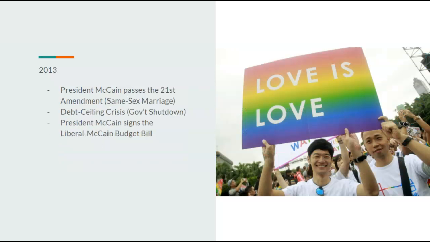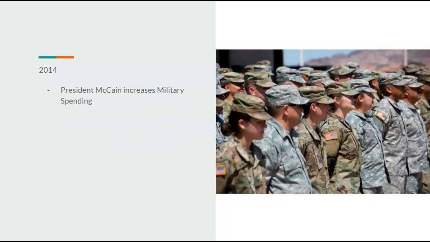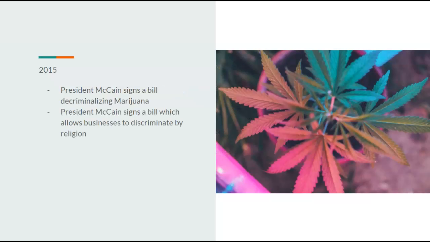2013, President McCain passes the 21st Amendment, which is same-sex marriage. So there you go. And the debt ceiling crisis, which would cause a government shutdown for most of the month. And President McCain signs the liberal McCain budget bill compromise. 2014, President McCain would increase military spending, as Republicans do in this timeline.